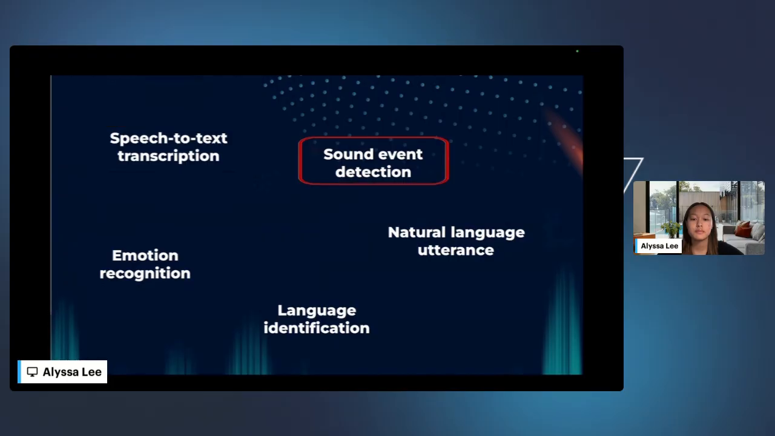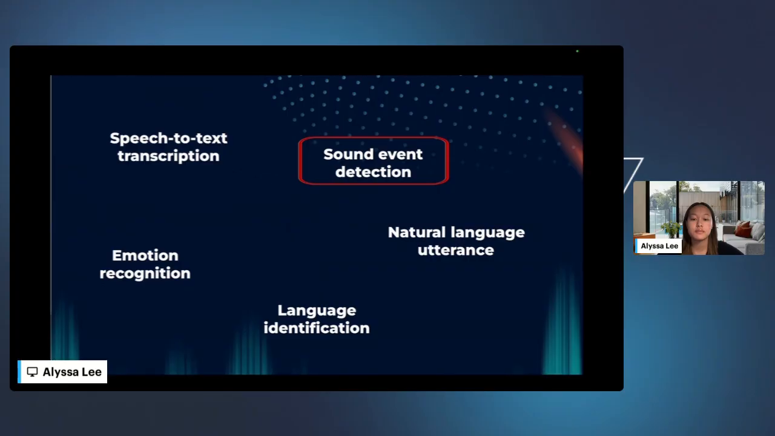Next, sound event detection. This focuses on identifying and tagging specific nonverbal sounds in an audio stream, such as dog barking, a door closing, or a car horn. This form of annotation is crucial for smart home systems, environmental monitoring, smart security systems, and so on. For example, a smart security system might need to detect the sound of breaking glass or shouting to trigger an alert.